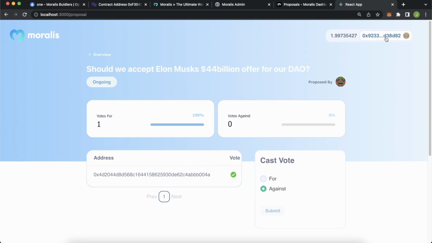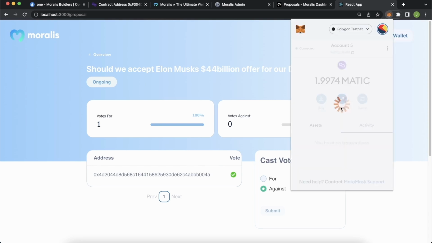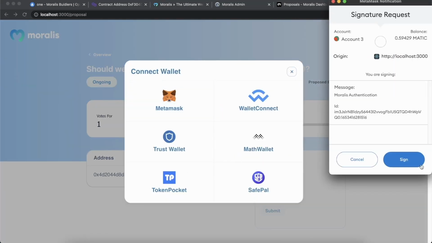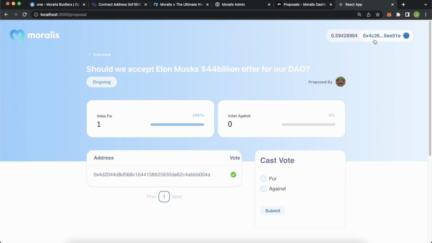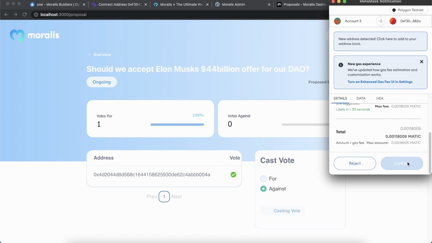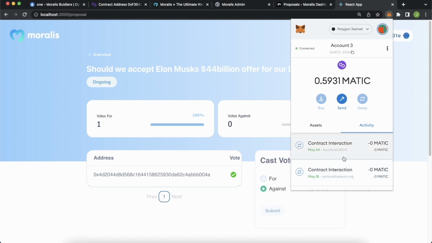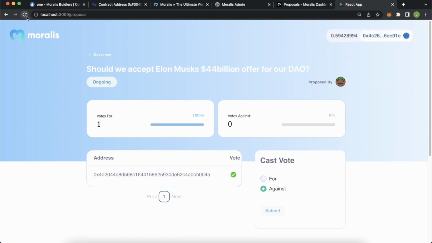You cannot vote on this proposal because we don't hold that NFT. Okay, now let's go on a different account. Account 3 does have this NFT, so we connect that wallet, MetaMask, sign. So this account should have this NFT, so we can submit our vote against. Submit. MetaMask pops up, allows us to vote on this. We confirm. That's gone through.